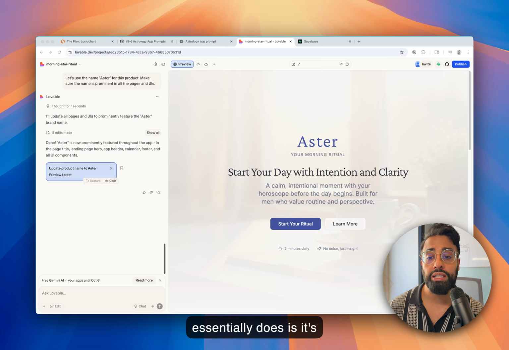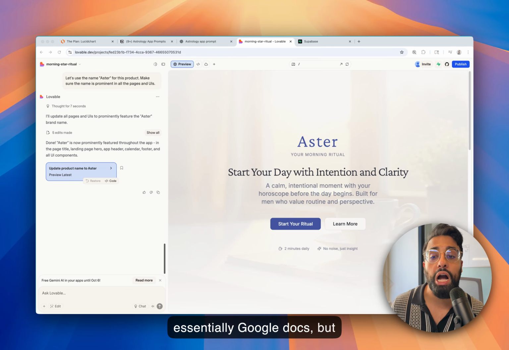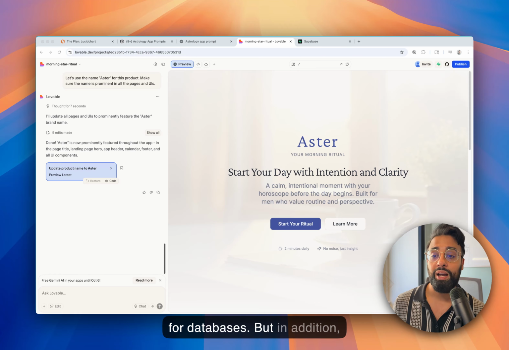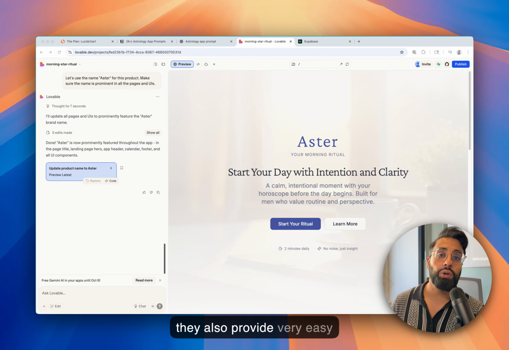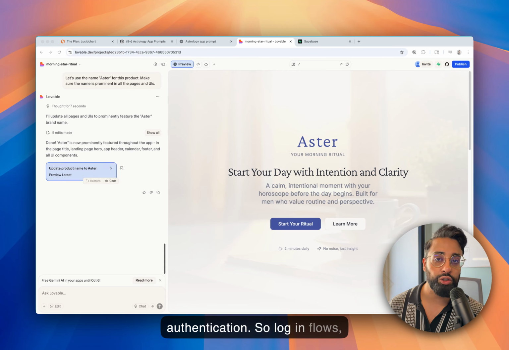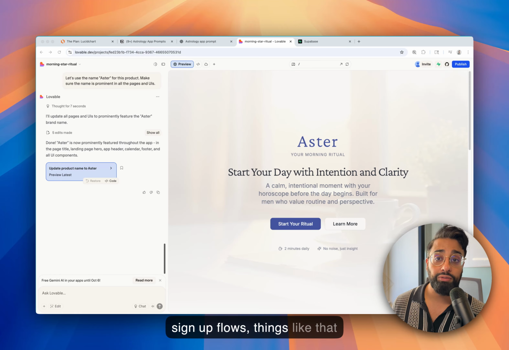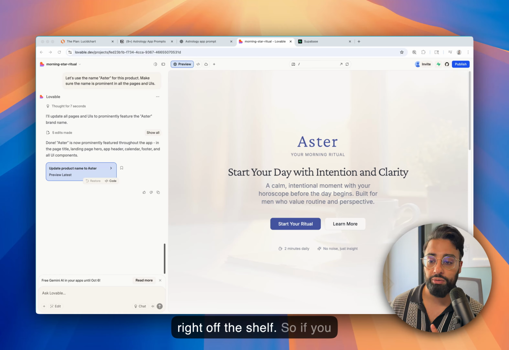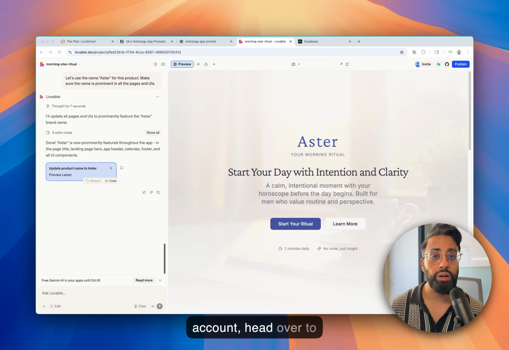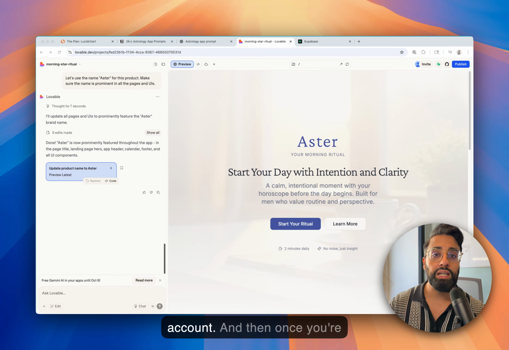What it essentially does is it's essentially Google Docs, but for databases. In addition, they also provide very easy authentication: login flows, sign up flows, things like that, right off the shelf. So if you don't have a Supabase account, head over to supabase.com and set up an account.